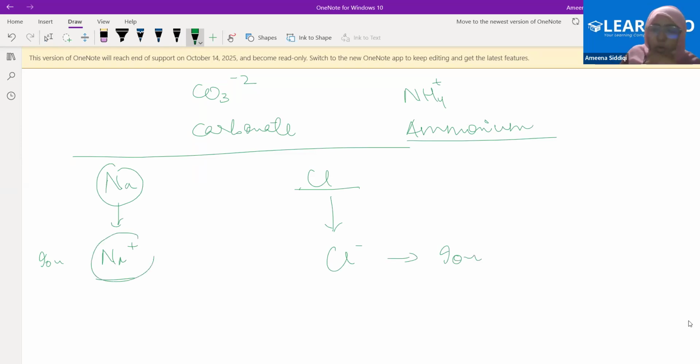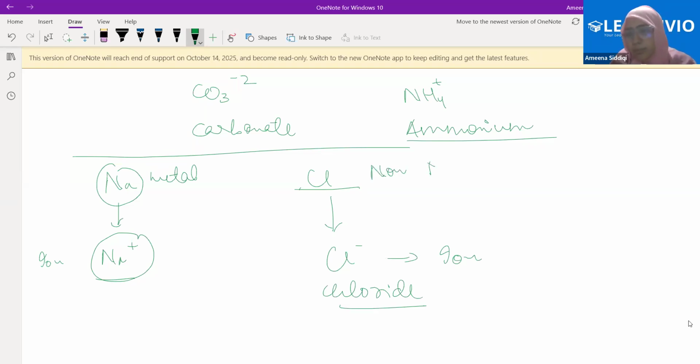This sodium ion will be called a sodium ion because this is a metal. The chlorine ion will not be called chlorine ion, but rather chloride. Why? Because it's a non-metal.